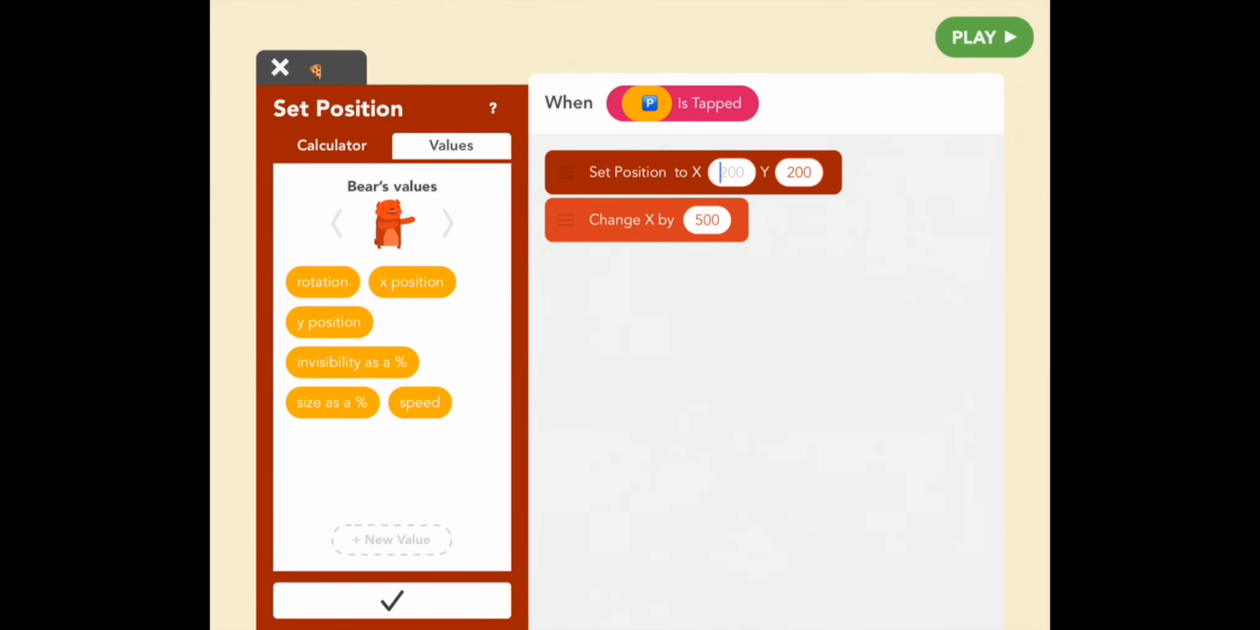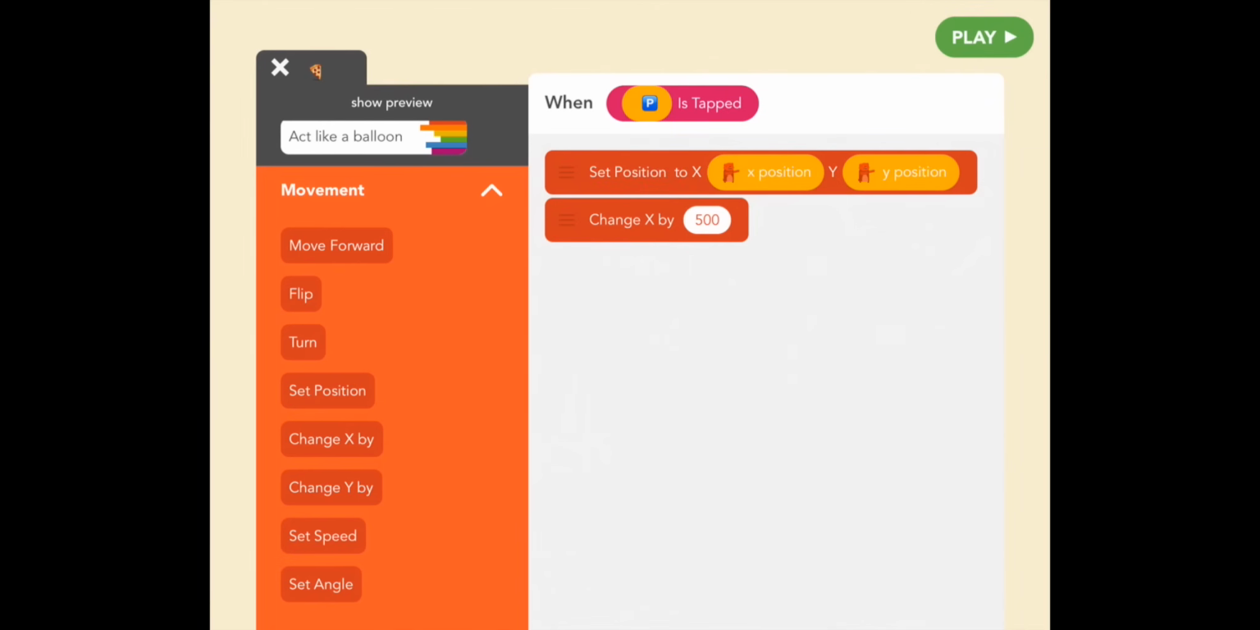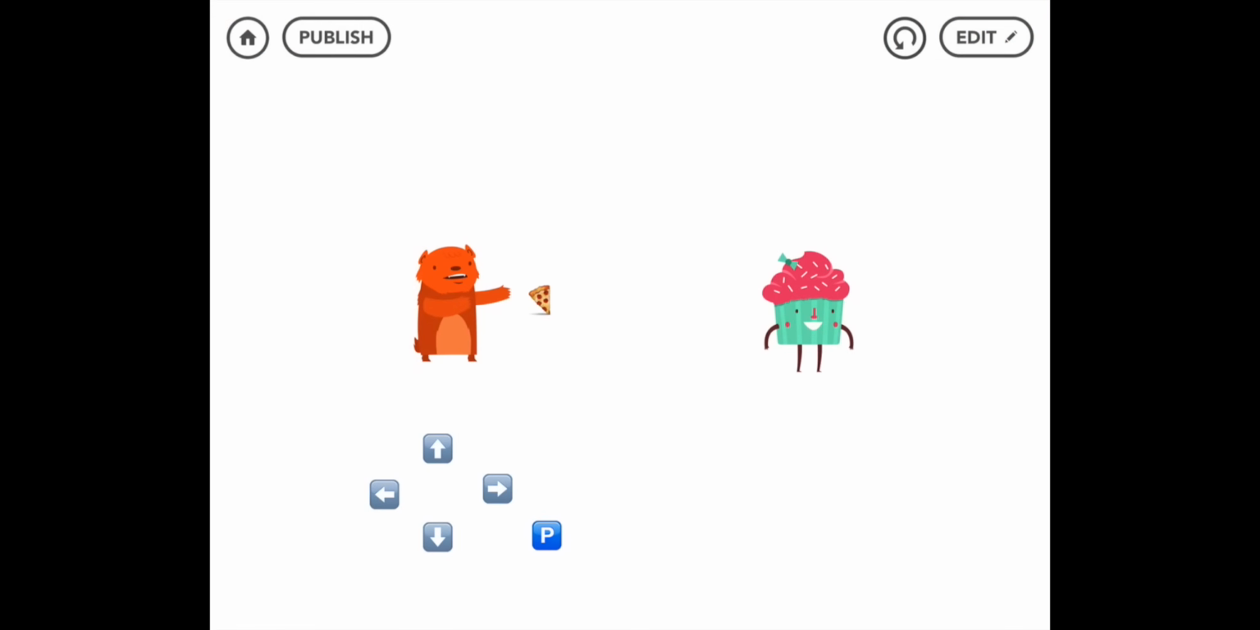So your cursor should be blinking next to the X in the editor window. Let's drag that in there. Perfect. Now for Y, let's drag the Y position in there. And what you've just done is placed the pizza at bear wherever bear is. Great, so let's see what this looks like. Cool, do it again, nice.